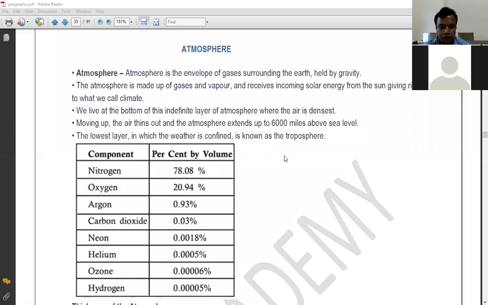What is geography? What do we study in geography? Sir, it is basically the graph of Earth. We study Earth, the graph of Earth, sir. Graph of the Earth. So graph of the Earth consists of what?